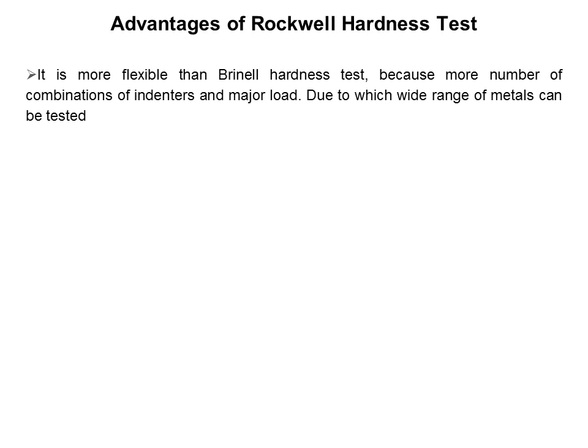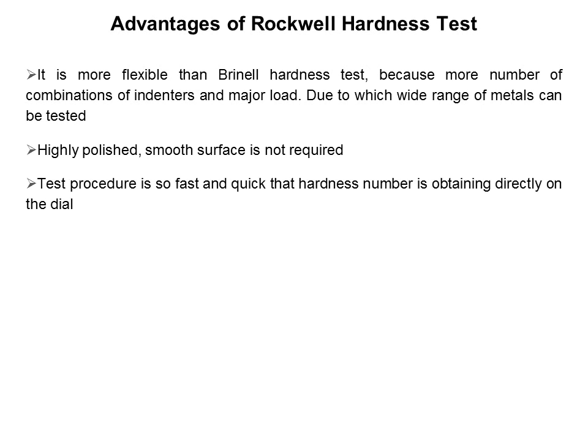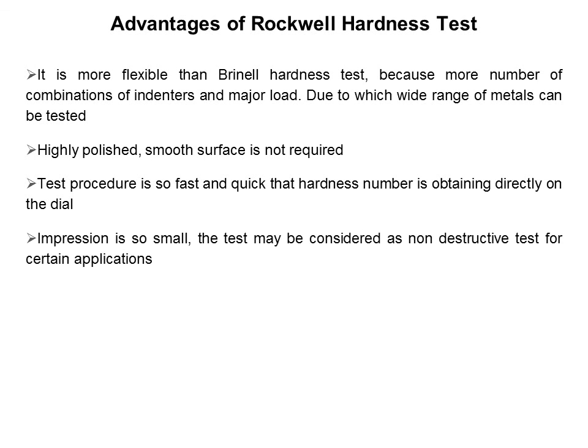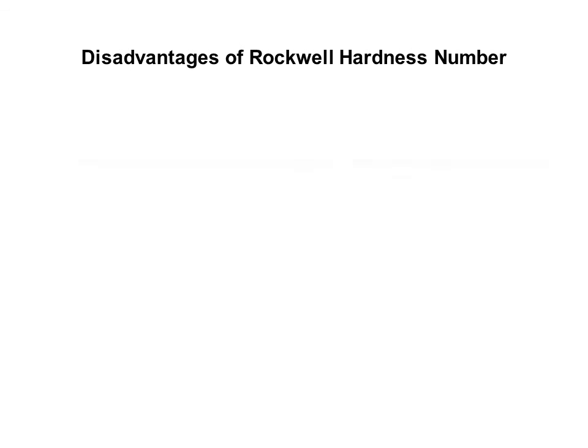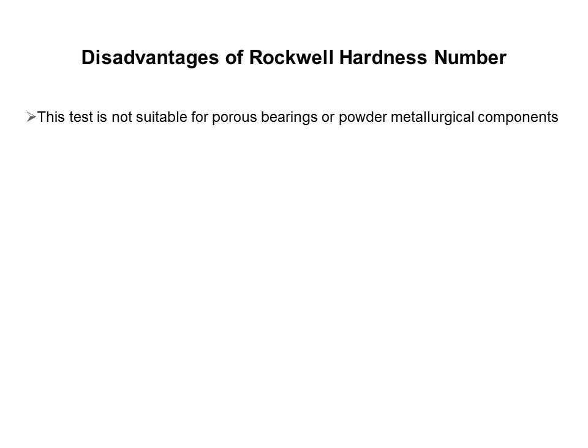Now, the topic is the advantages and disadvantages of the Rockwell hardness test. Advantages of the Rockwell hardness test: it is more flexible than the Brinell hardness test because of the larger number of combinations of indenters and major loads, due to which a wide range of metals can be tested. A highly polished and smooth surface is not required. The test procedure is so fast and quick that the hardness number is obtained directly on the dial. The impression is so small that the test may be considered non-destructive for certain applications, and the least skilled operator is required.